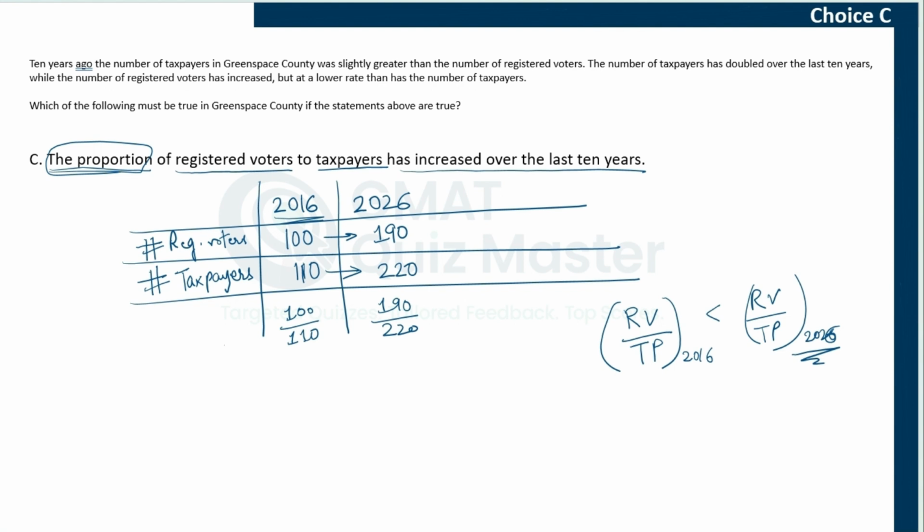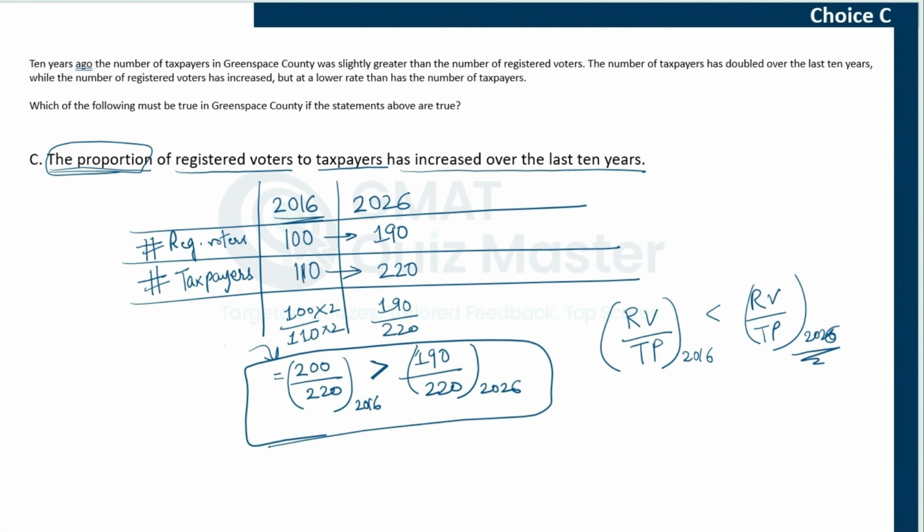So how can we compare this easily? Let's multiply this by 2. It would be 200 upon 220. This is in 2016, and for 2026 it is 190 by 220. Which one is higher? This one is higher. So the choice is opposite of what is true. The proportion was higher in 2016 compared to 2026, so the proportion has reduced. So this choice is conveying the opposite of what is true, and that is why this choice is incorrect.